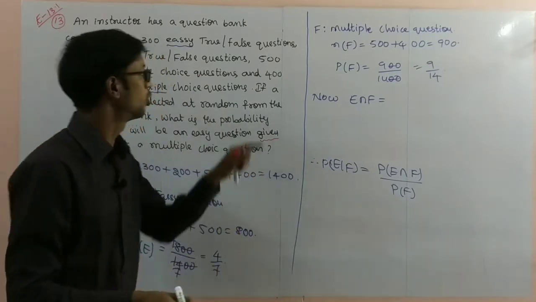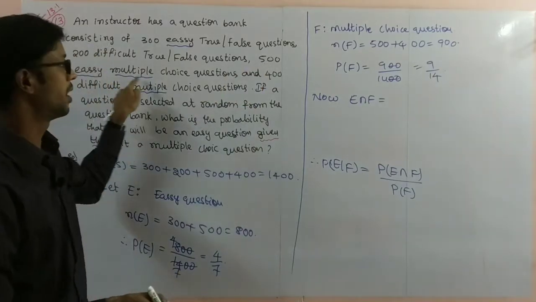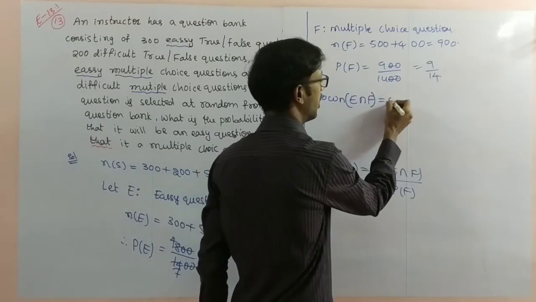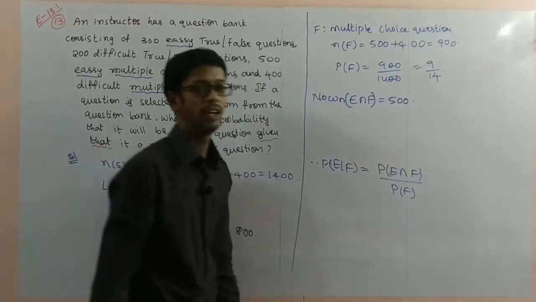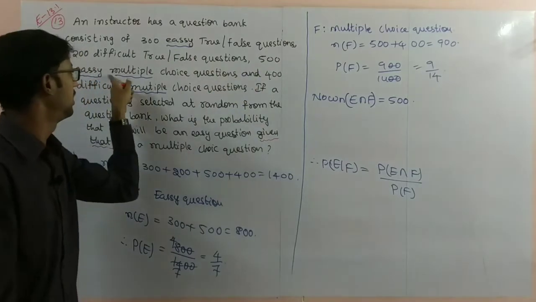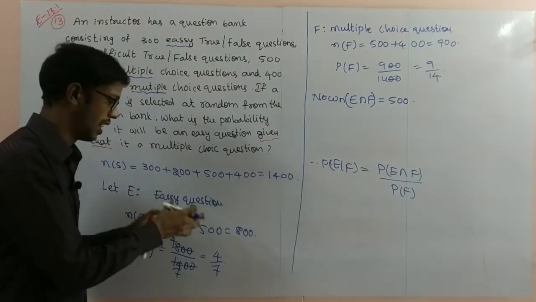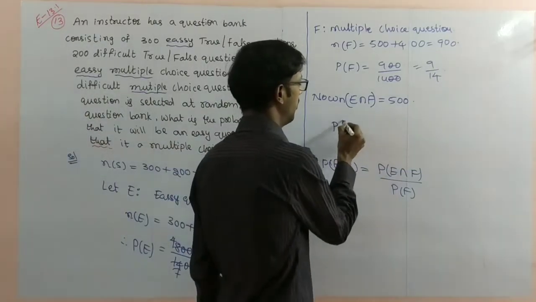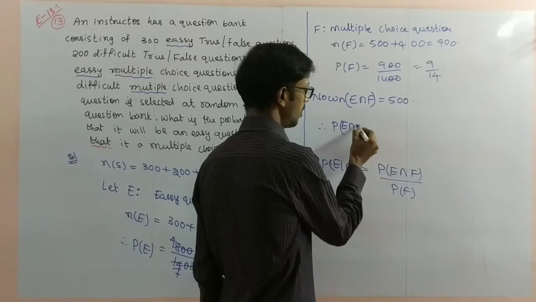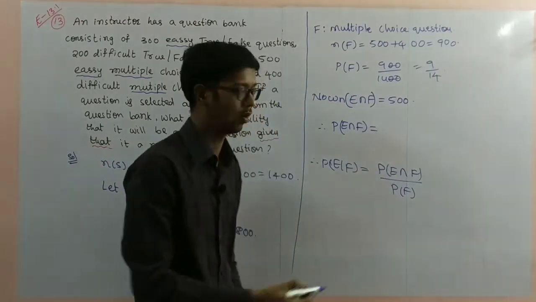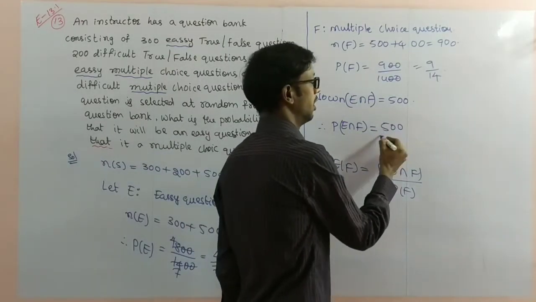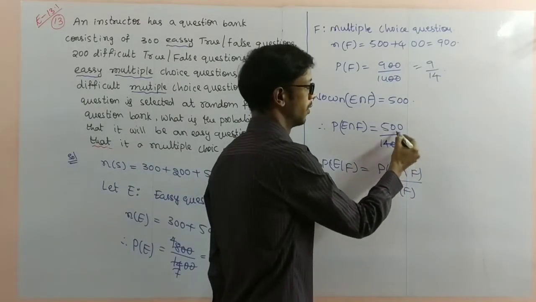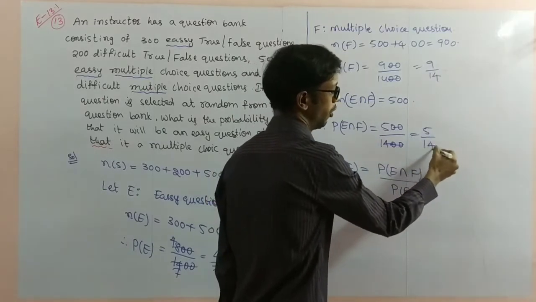Easy and multiple choice: 500 easy multiple choice questions. So the number of elements in E intersection F is 500, because the 500 easy multiple choice questions belong to both E and F. The probability of E intersection F is favorable over total outcomes, that is 5 by 14.